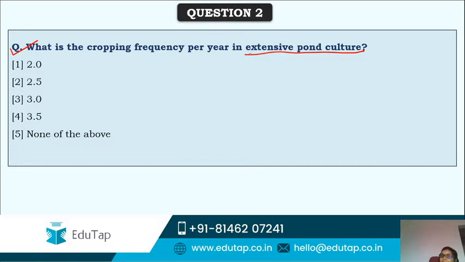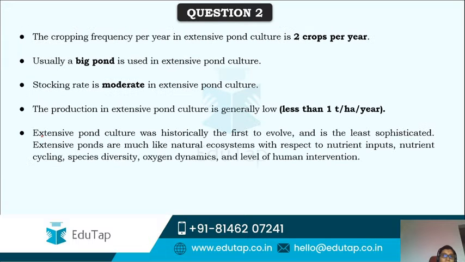So for extensive pond culture, what is the cropping frequency? That is, how many crops can be taken per annum. Here for extensive pond culture, 2 croppings can be taken per annum. In extensive culture, they usually use a big pond and the stocking rate is moderate, so that they give ample space and ample time for the fish to grow.